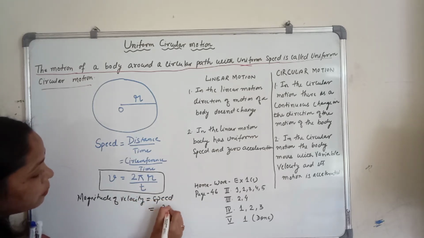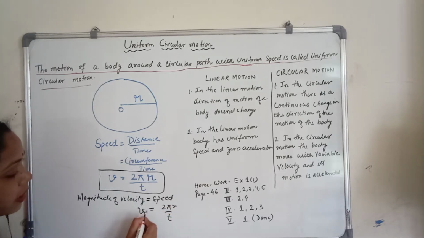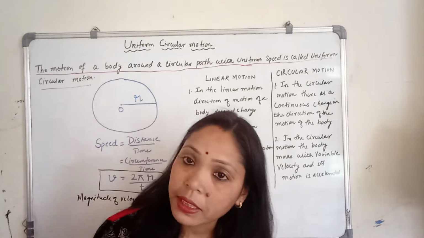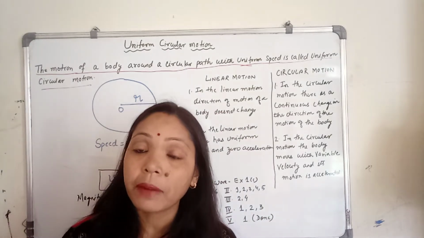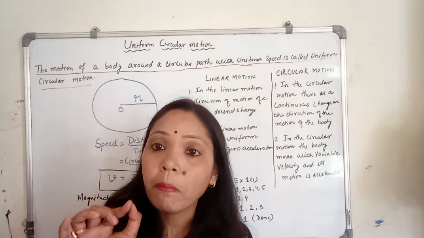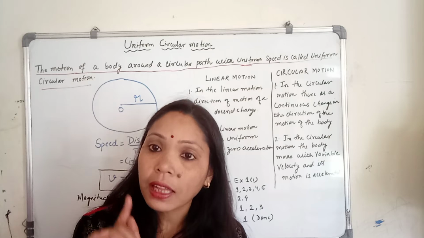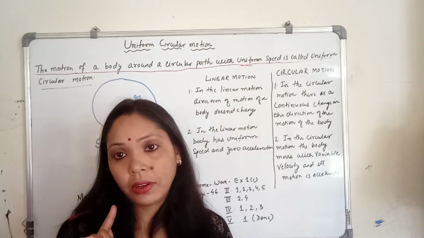That is 2 pi r by t. It means velocity also you can find out by the formula 2 pi r by t. But that will give you only magnitude. Magnitude means only the numerical value.